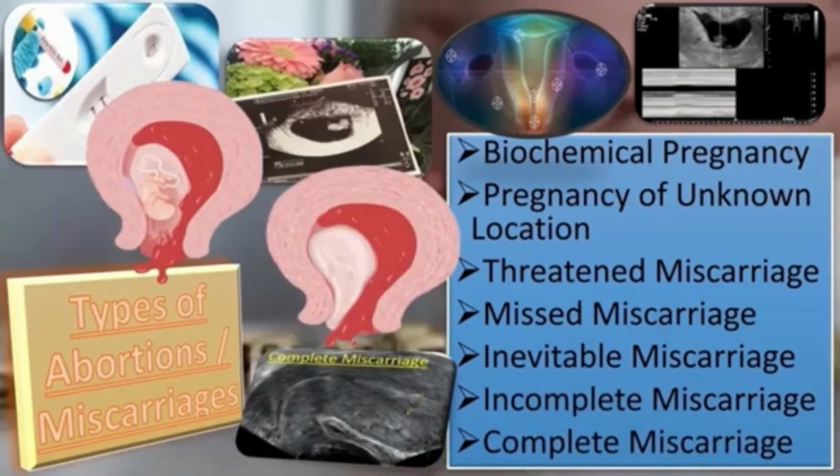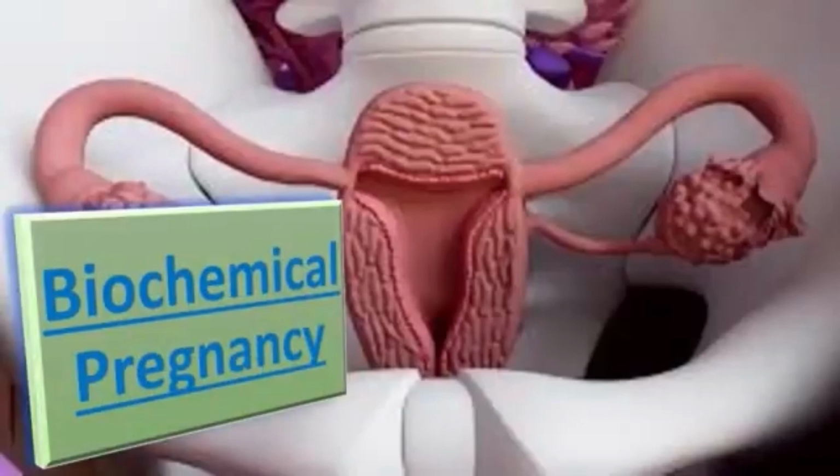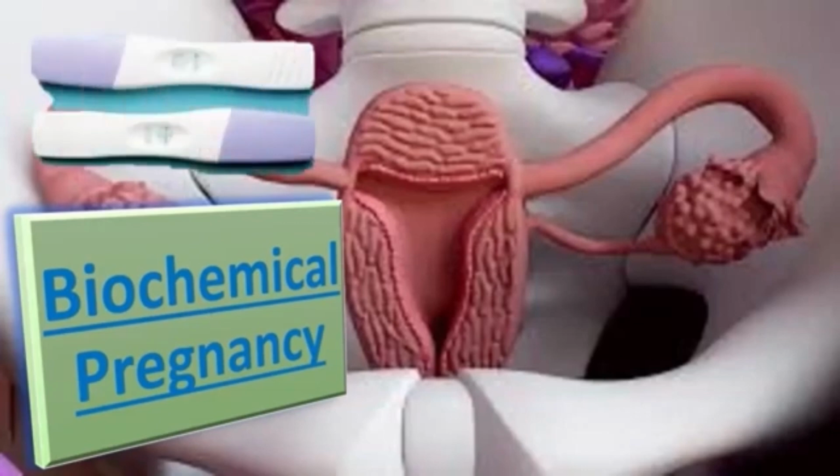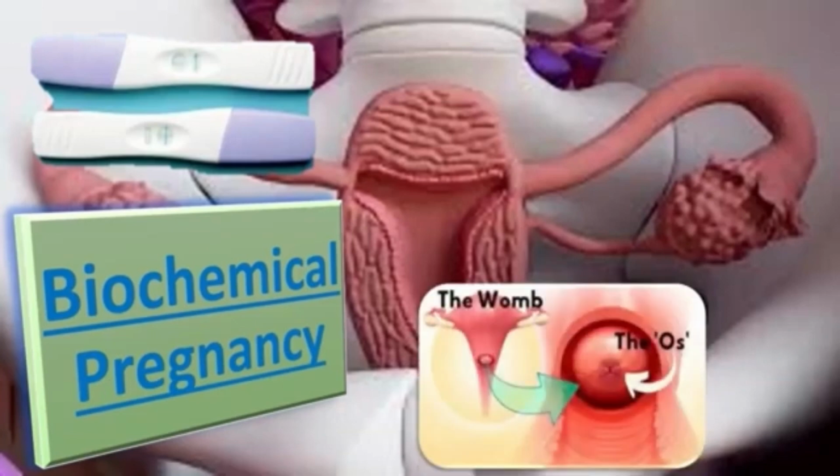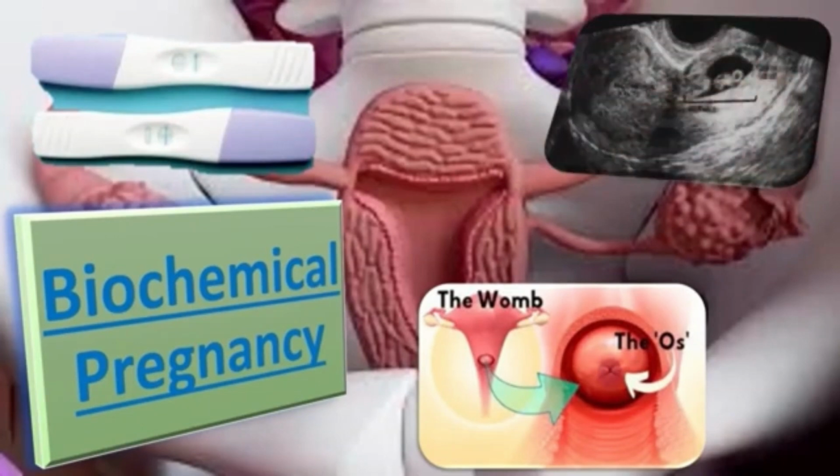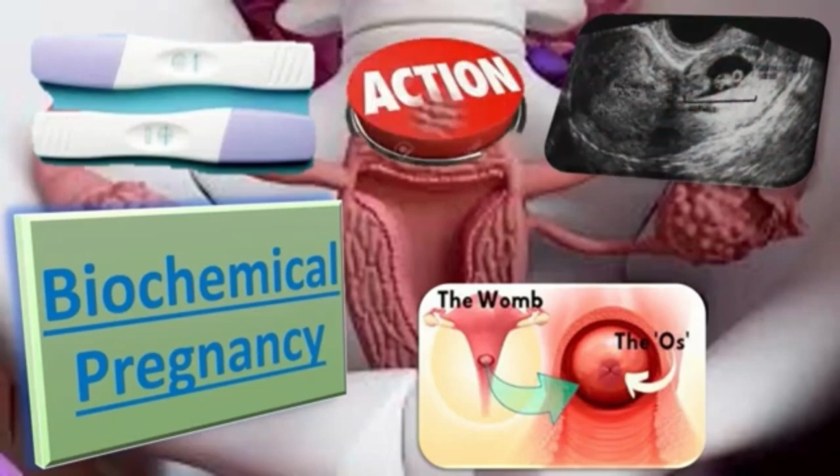So what is biochemical pregnancy? The patient with biochemical pregnancy has an initially positive and then negative urine pregnancy test or serum HCG level. When we do per speculum examination, we find the cervical os is closed. Ultrasound is not needed in such a case, and no management is needed as the pregnancy resolves itself.